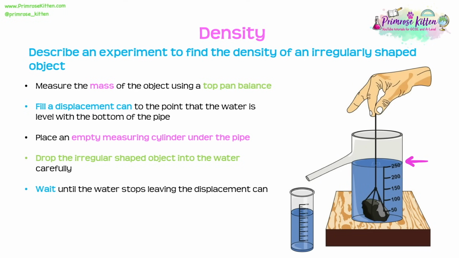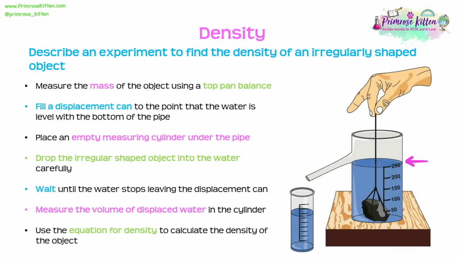We're going to wait until the water stops leaving the displacement can. And then we're going to have a look at our cylinder, which was catching all of that displaced water, and we're going to measure the volume of that displaced water. That volume is the same as the volume of your object. So here then, we can use the equation for density, which is density equals mass divided by the volume, to calculate the density of that object.